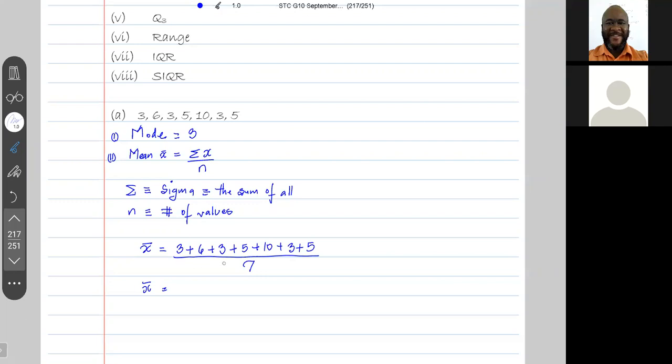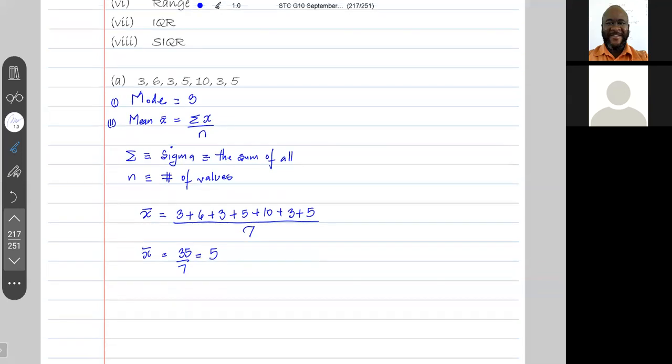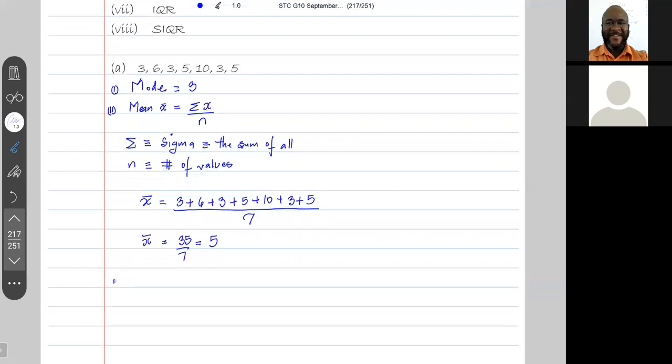This is 12, 12 and 10 is 22, 22 and 10 is 32, and 3 is 35. So this is 35 over 7, and so this is 5. The mean is 5.